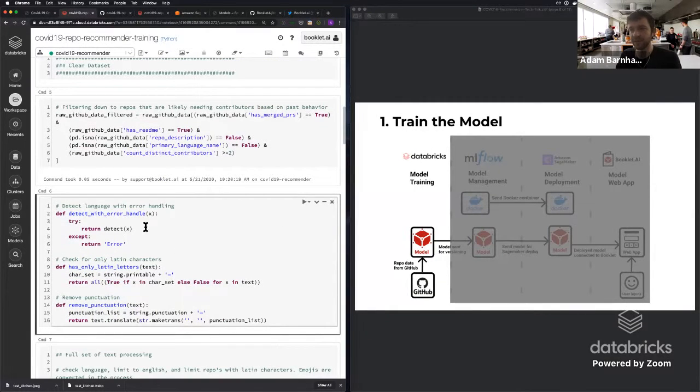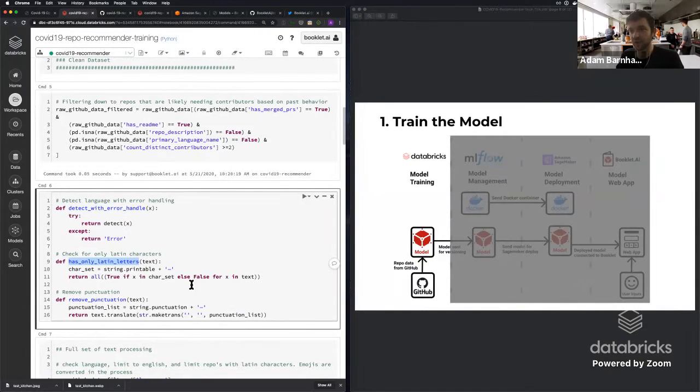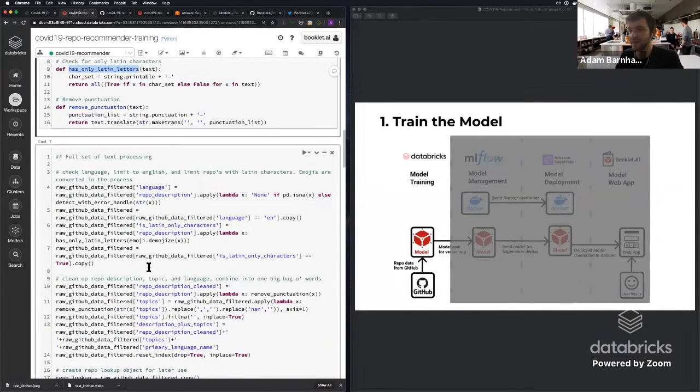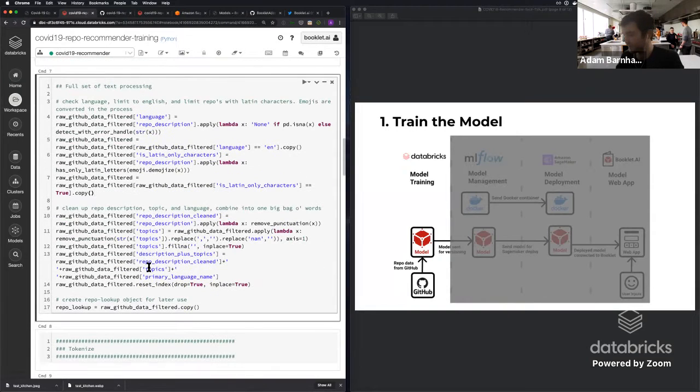Now what we're going to do is set up a couple different functions to help us clean that data set. In this case, we want to detect the language and also handle errors, because sometimes it's going to break. In our case, we want to check for Latin letters just to make sure that our algorithms are going to work correctly. We also want to remove punctuation. So these are a couple different functions that we've gone ahead and defined. And then there's a big block of processing here. And I don't want to go through this in detail. This is something that I think would make sense to review afterwards, but I'll go ahead and run it because it takes a minute.